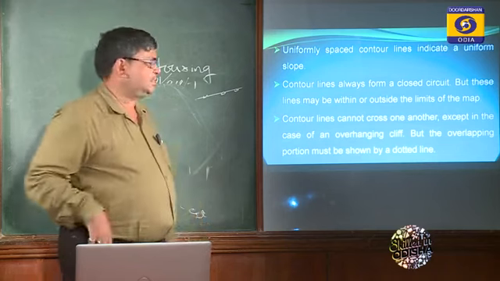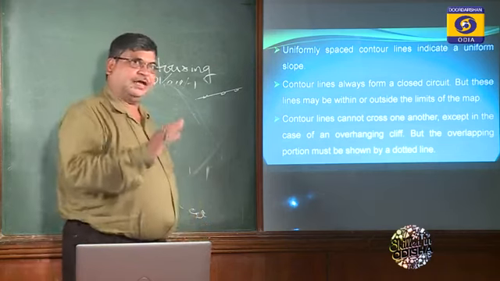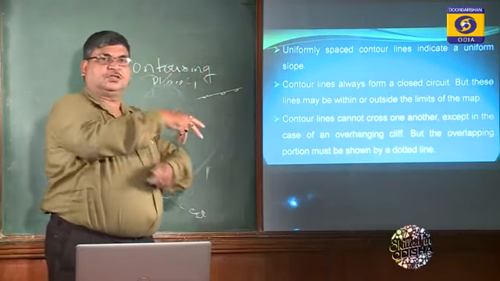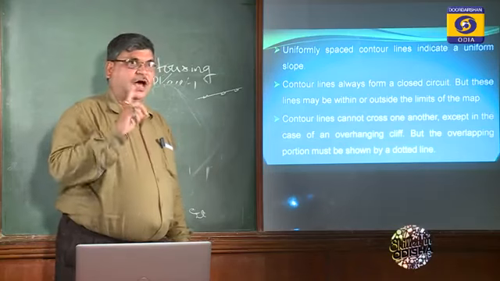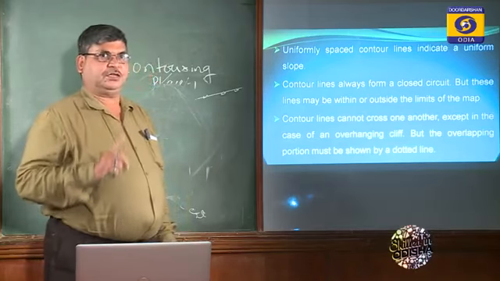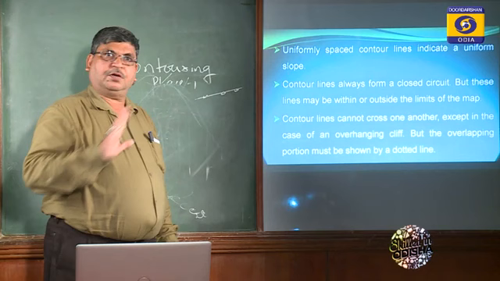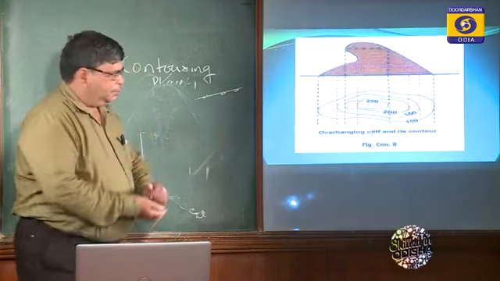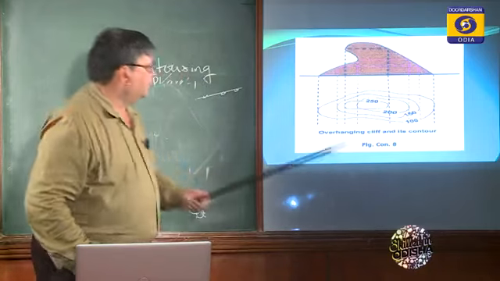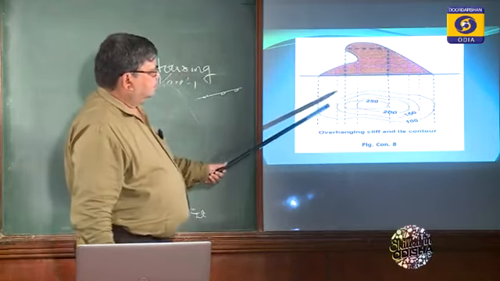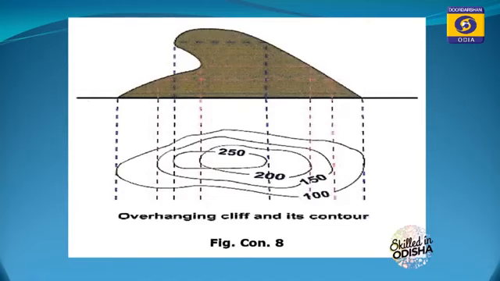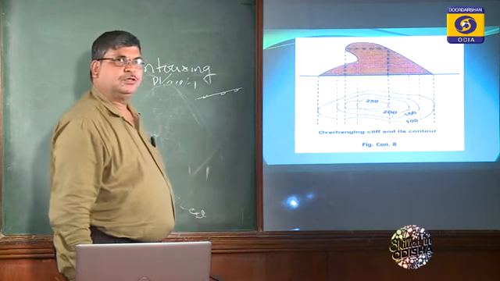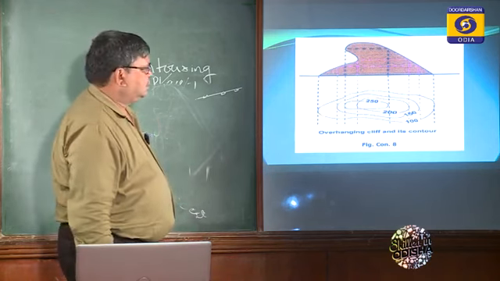That is the basic characteristic. But in overhanging cases, where there is a hanging of the hill, the contour line may intersect, but it has to be shown in a dotted line, because the basic principle is that contour lines never intersect. So this is the example of an overhanging cliff. Here you find two contour lines intersect each other. It should be a dotted line actually to demarcate. So that is known as overhanging cliff.